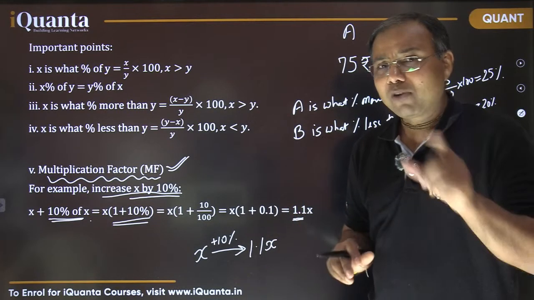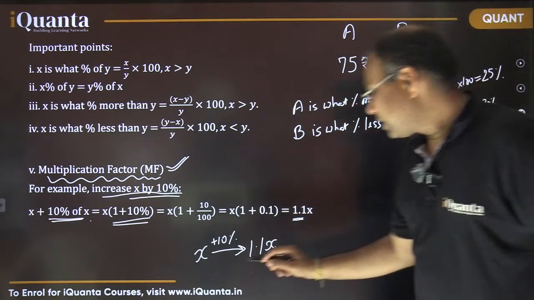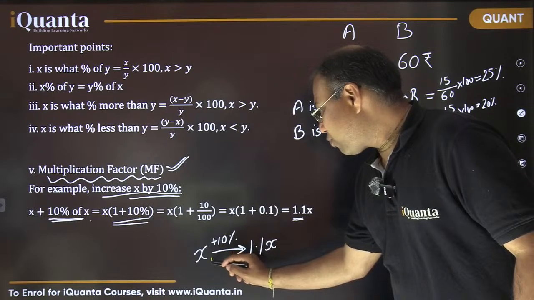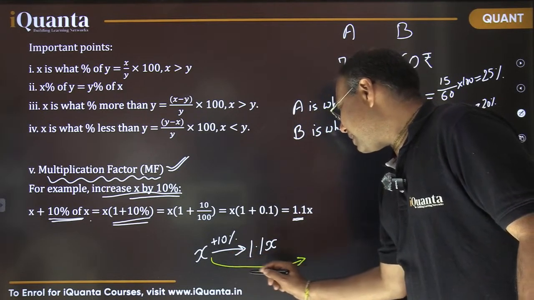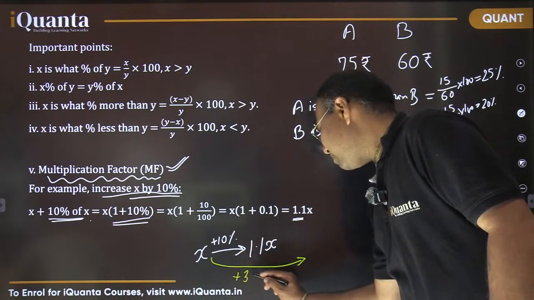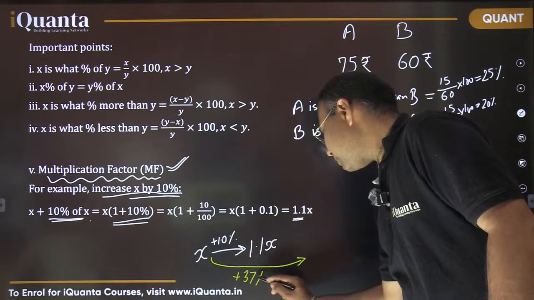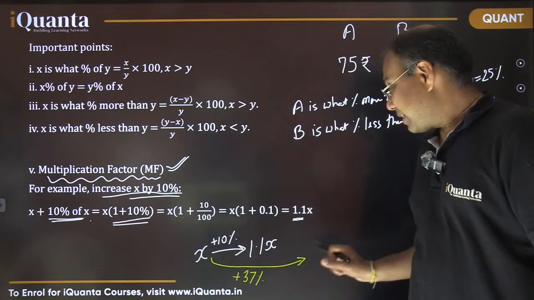Fine. And if you have understood, let me give you a small question then. Can you tell me what would be the value when x is increased by 37%?